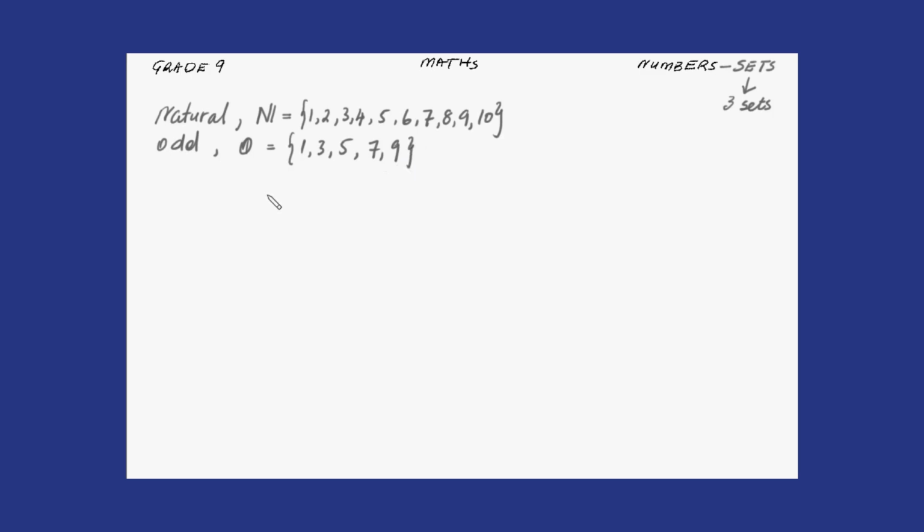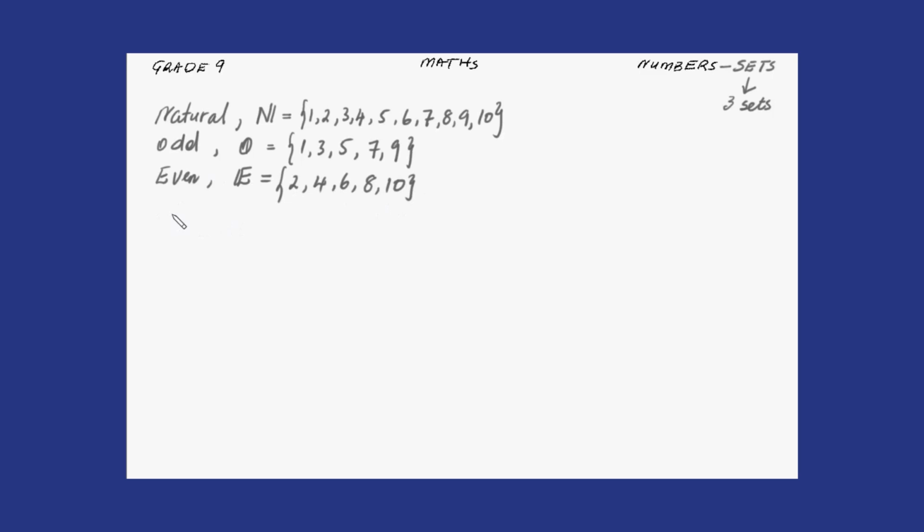And let's say we talk of even numbers. Let's call it set E. There would be 2, 4, 6, 8, 10. Okay. And then let's talk of another set.